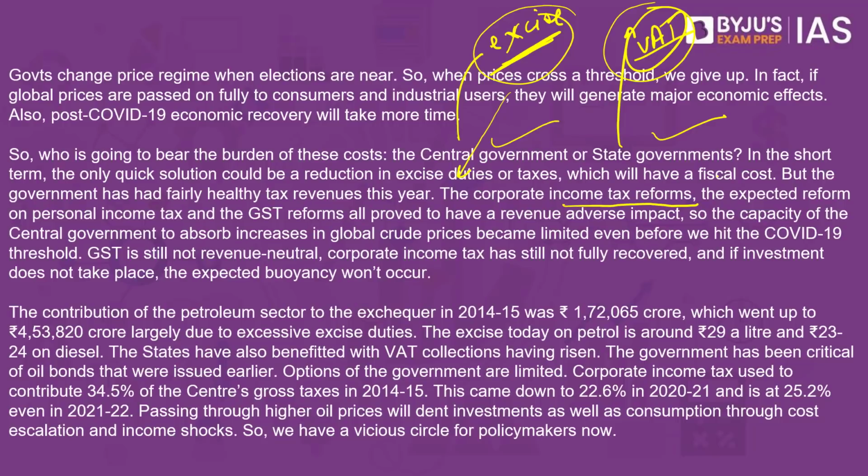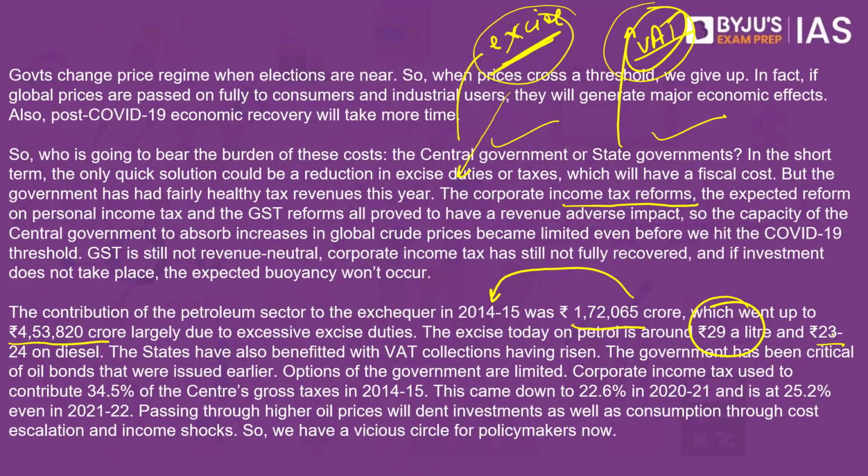In fact, in the past few years, the government has considerably increased its earning from fuel. Petroleum sector earned the government about 1,72,000 crore in 2014-15, which went up to 4.5 lakh crore due to the higher excise duty that the government had put in on petroleum products. Today, the excise on petrol is about 29 rupees a litre and about 23 to 24 rupees per litre on diesel.